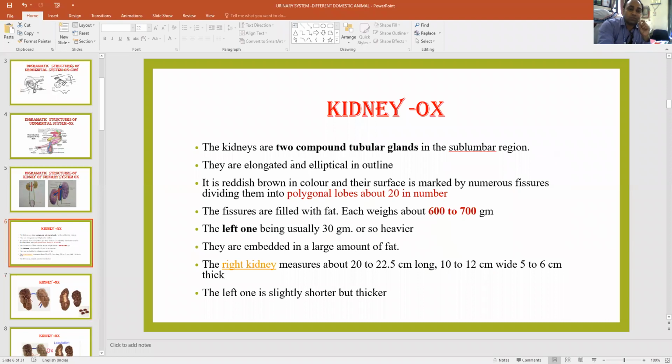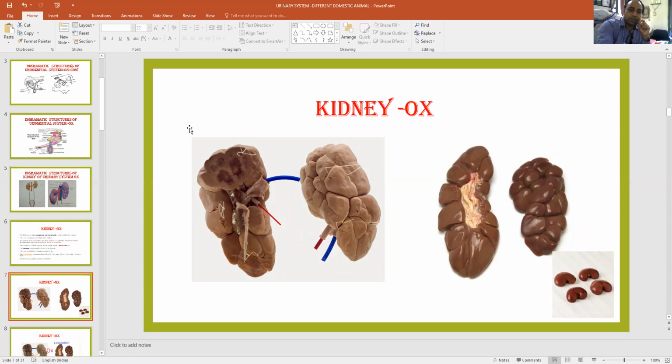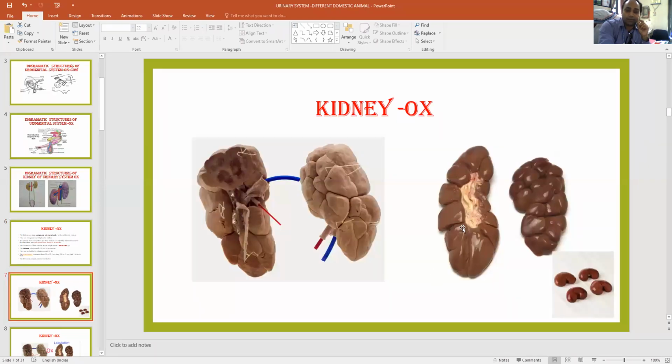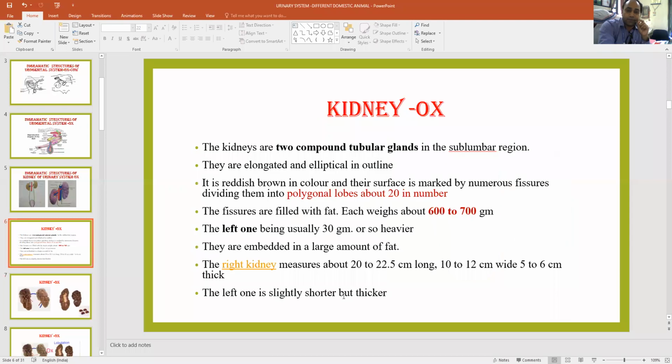So we have seen this is elliptical in outline, elongated, reddish brown in color in live conditions, with polygonal lobes. We have seen the polygonal lobes here, more than one lobe, about 20 in number at minimum. And the fissure is filled with fat. This is the fat in the fissure.